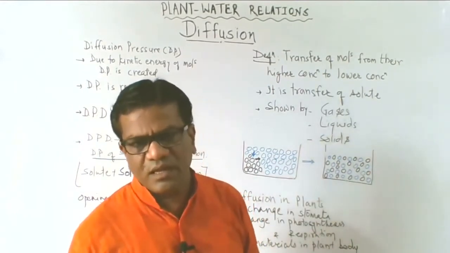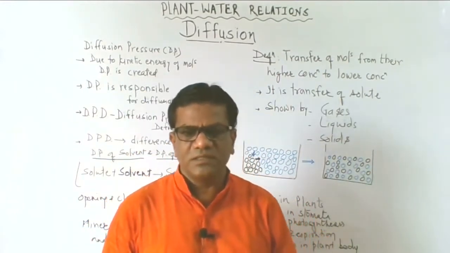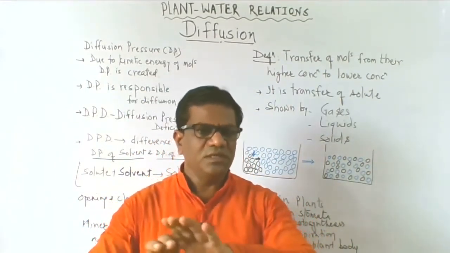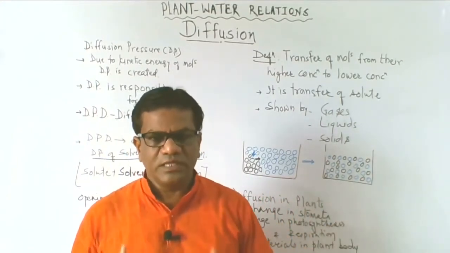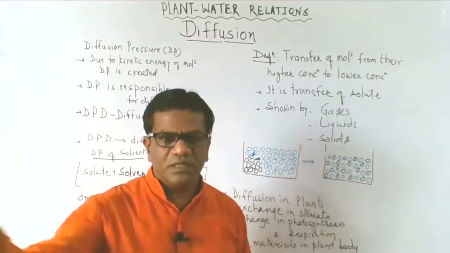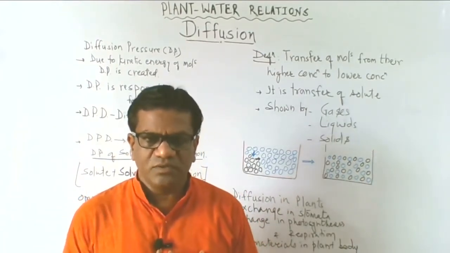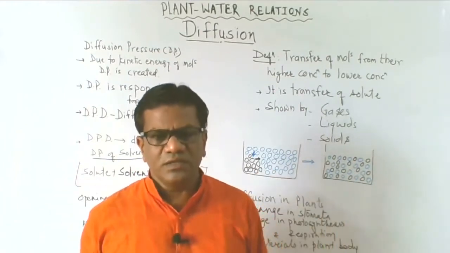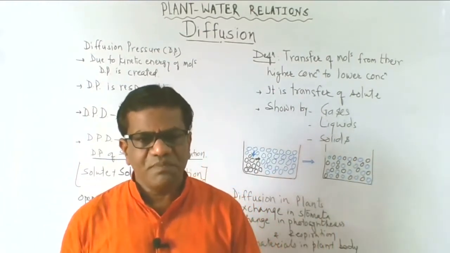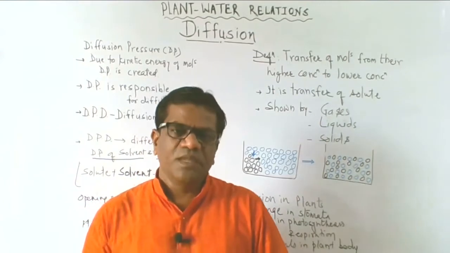When we burn an agarbatti or dhoop at one place, we can smell it. If it is burnt in the corner, we can smell it here also after some time. So the particles get evenly distributed in this room or in whatever space is available for them.